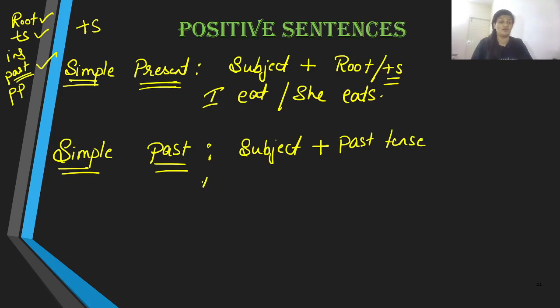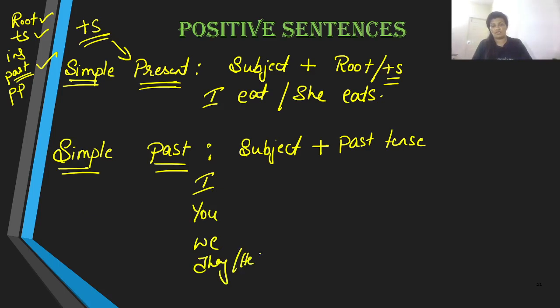So supposing we are going to use the subject I, here we do not have the rule of plus S form, because I told you that plus S is used only in present tense alone and not in any other tense. Therefore, past tense doesn't use the plus S form. So it doesn't matter which subject you are using, be it I, you, we, they, or he, she, or it. After the subject, there is no be verb in between.